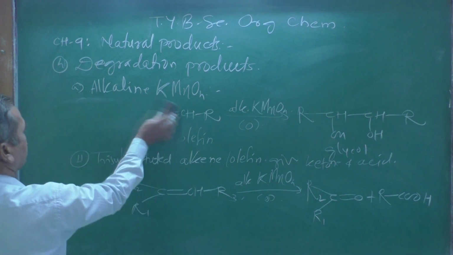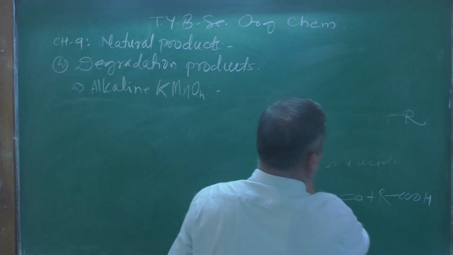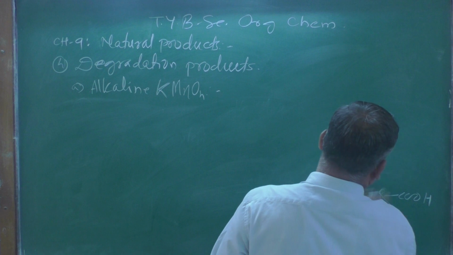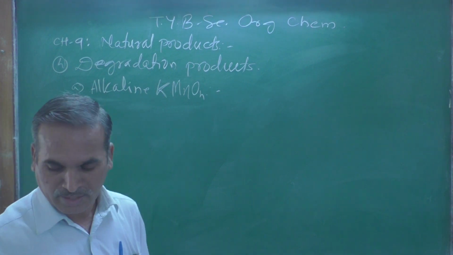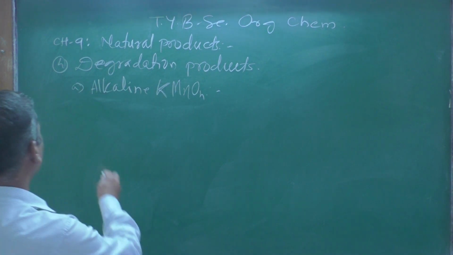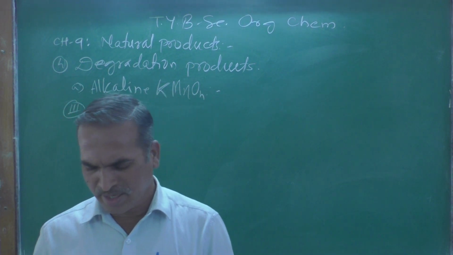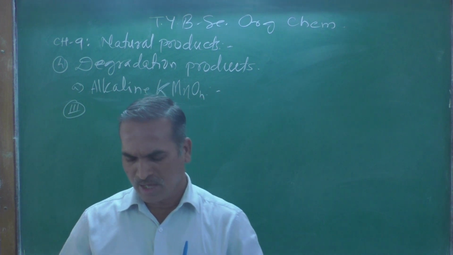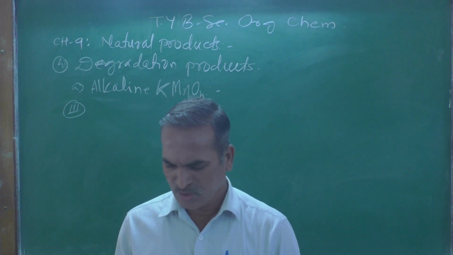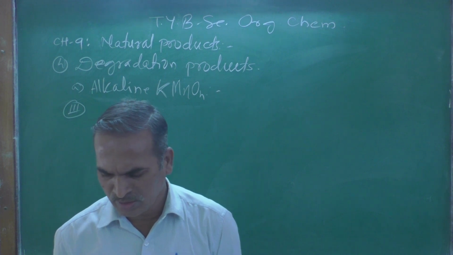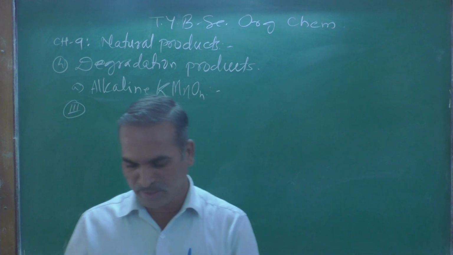Let's move on to the third point over here. Before studying the third point, let me clean the board here. Now the third point: primary and secondary alcohols are stepwise oxidized to acids, while tertiary alcohols are not oxidized by alkaline potassium permanganate.